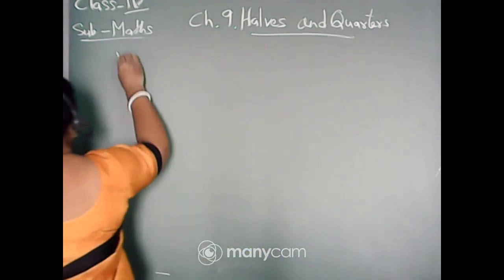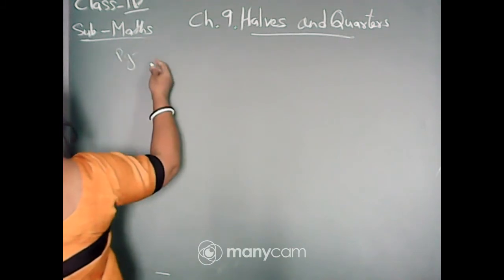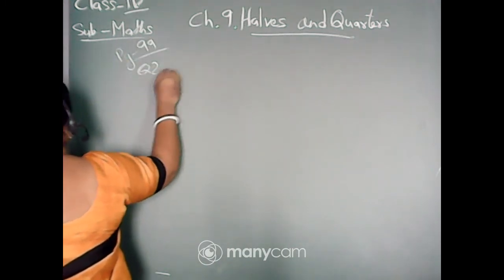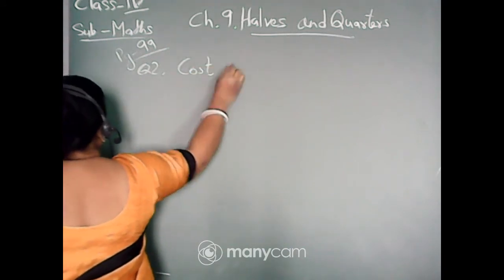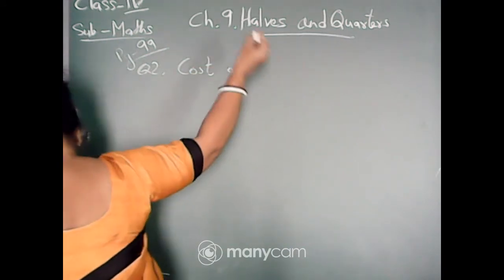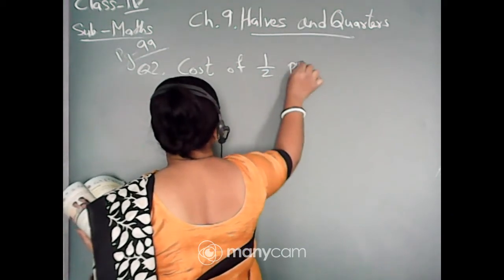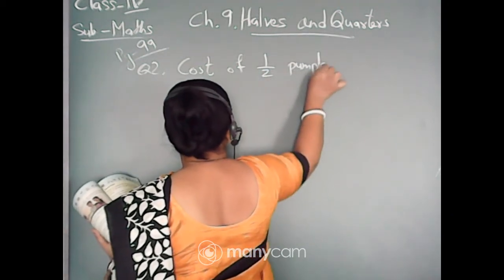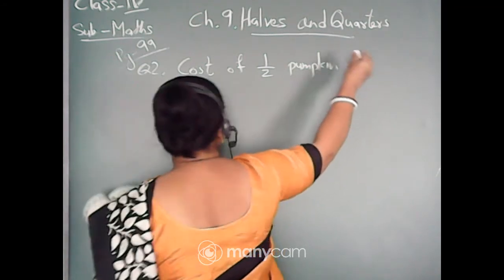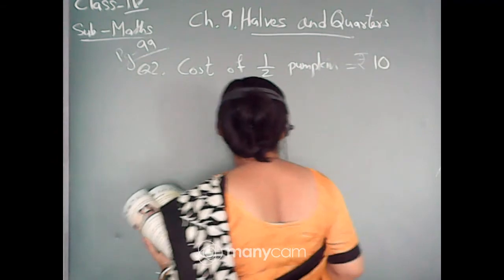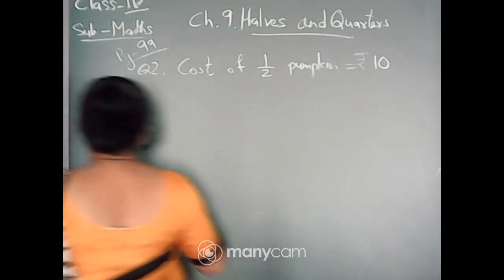This is page number 99, and the second question. Cost of half pumpkin is rupees 10, isn't it? For rupees 10 he can get only half of the pumpkin from the second seller.